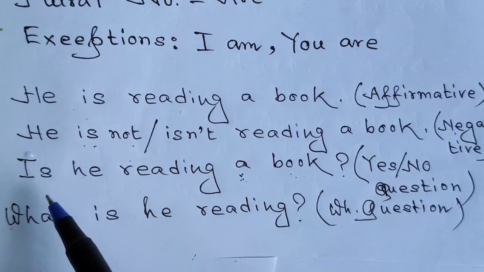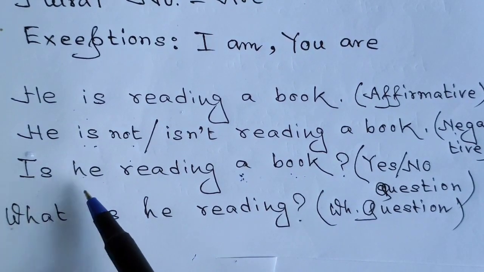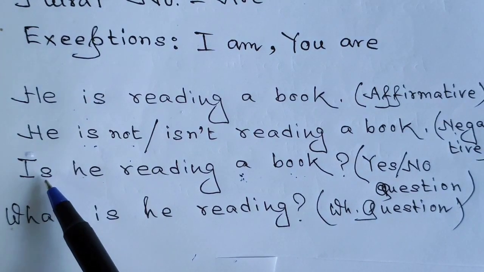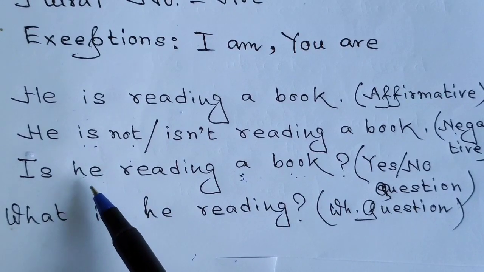I have just put the auxiliary verb before the subject, and that is what you need to say or you need to write. Okay, just put the auxiliary verb, whether it is am or is or are, before the subject, and that makes a yes no question.